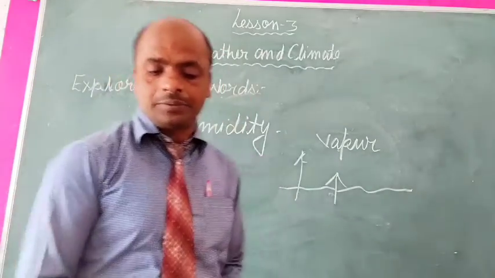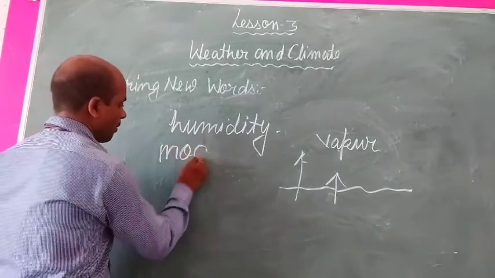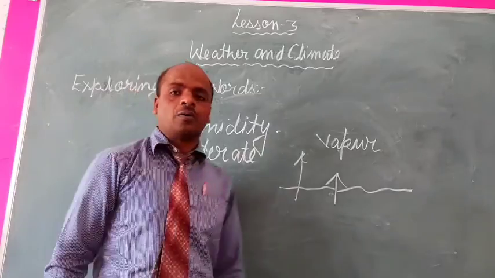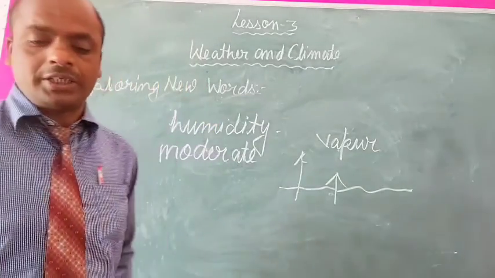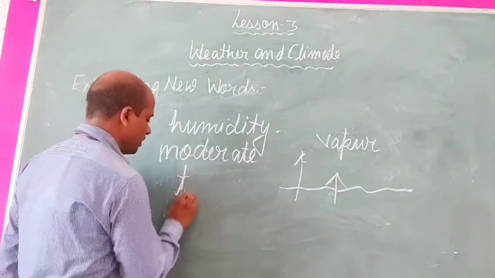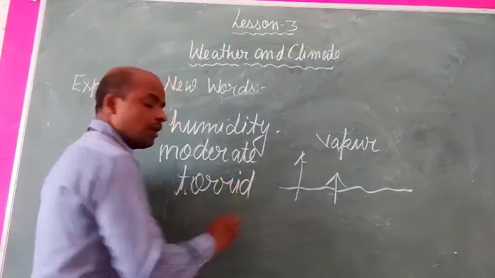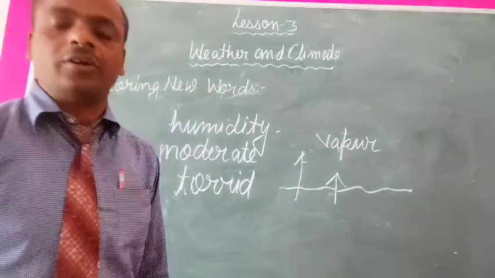Now next is moderate. The condition of the atmosphere, not cold and not hot, is called moderate. Now next is torrid. It means extremely hot is called torrid.